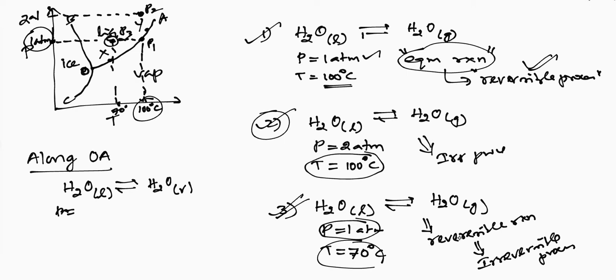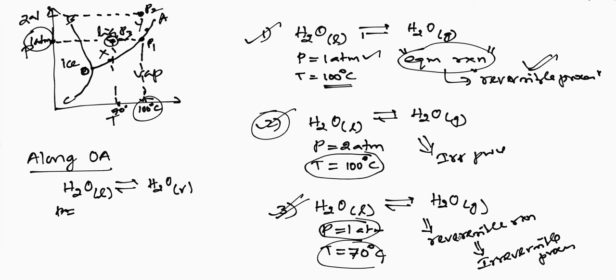If you take any point along the curve OA, then liquid water and water vapor will be in equilibrium. But the point P3 is not on the curve. It means H2O liquid and H2O vapor are not in equilibrium at P3. So if they are not in equilibrium, you can simply call the reaction a reversible reaction. If it is a reversible reaction, then the process should be called an irreversible process.